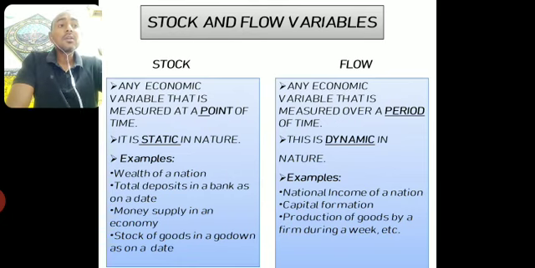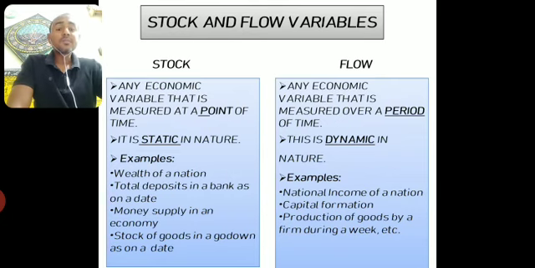To calculate that, we need a period of time, a span of time. It may be a week, a month, a year, or whatever. So flow is an economic variable that is measured over a period of time. This is dynamic, meaning very much changing in nature.